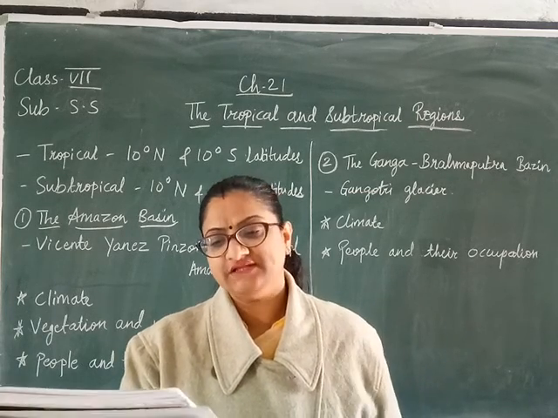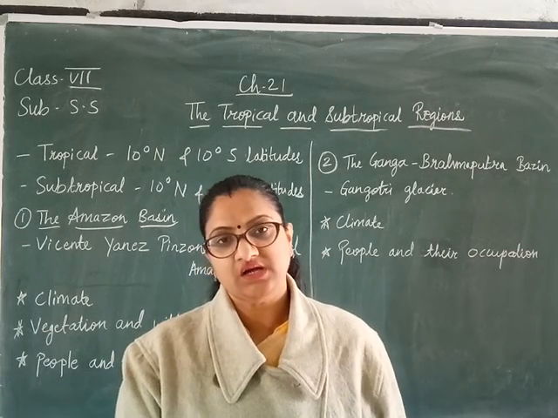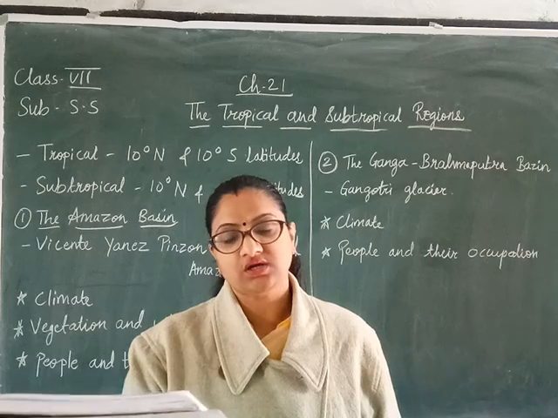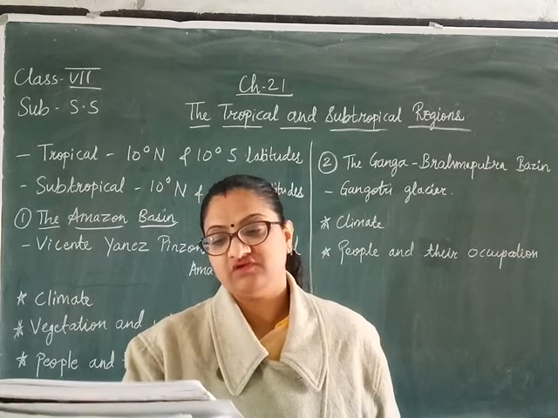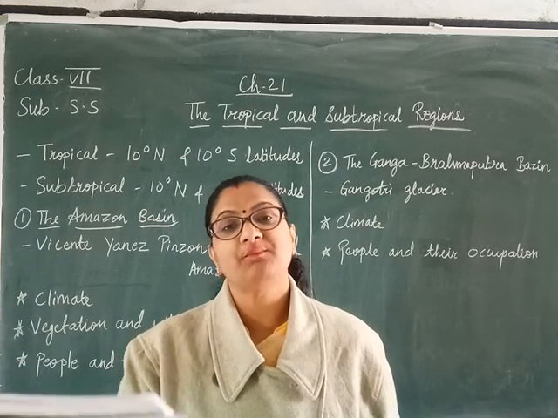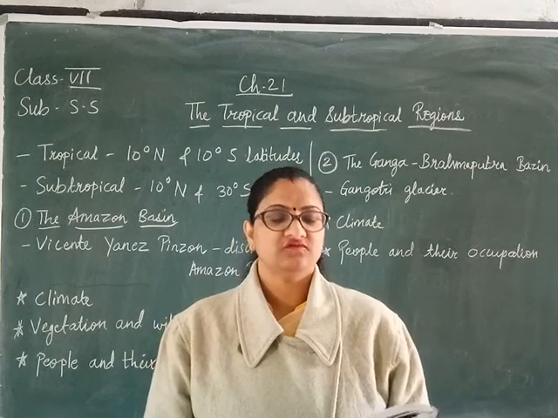Apart from this, other products are also found in this forest. They are rubber, cocoa, gum, nuts, cork, resin, quinine from the barks of the cinchona trees, and wax from the carnauba palm trees. So all these products are found in this Amazon forest.